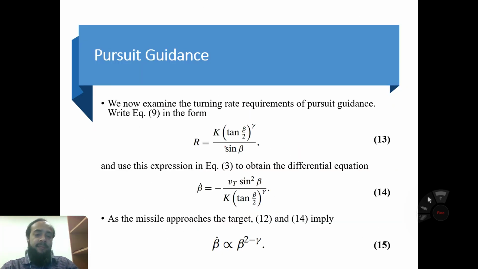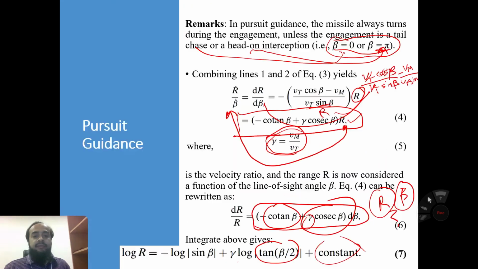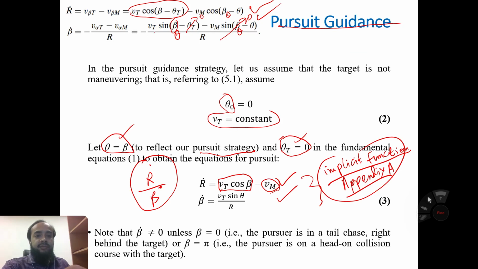Okay, use this expression in equation number 3 to obtain the differential equation, because we want to now find the turning rate, that is beta dot. In this equation, we have simplified it like this. Now put the value of r here.